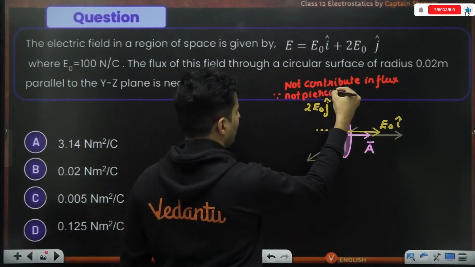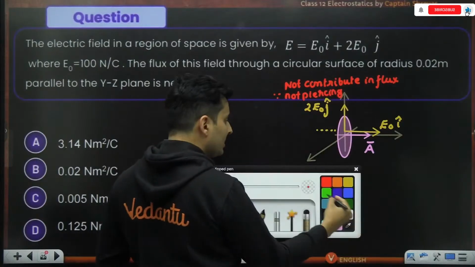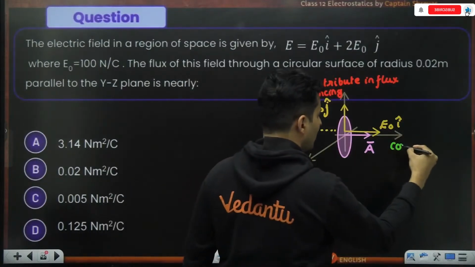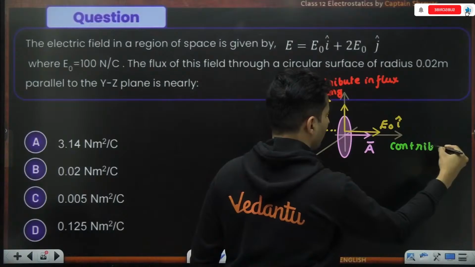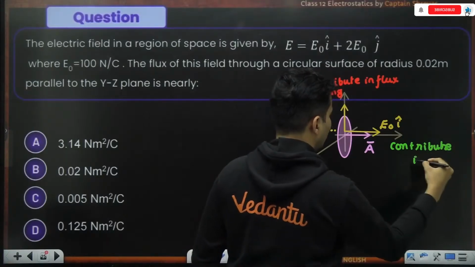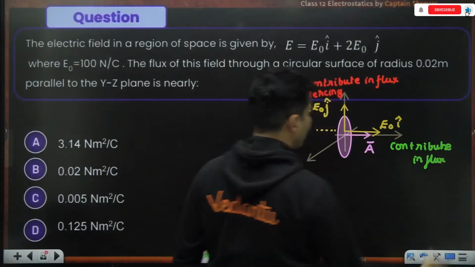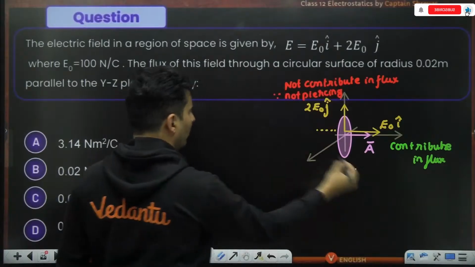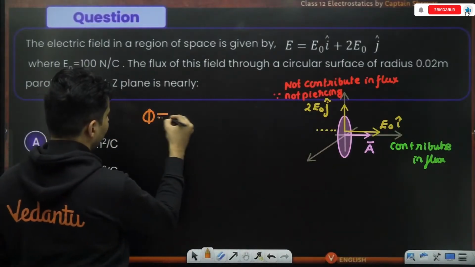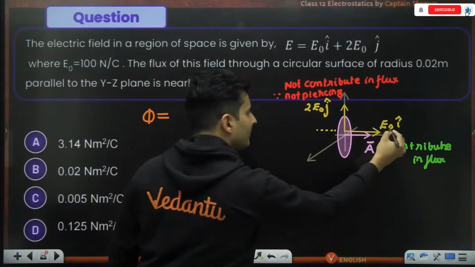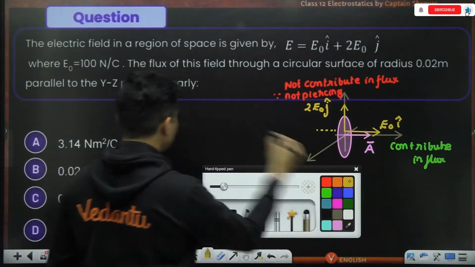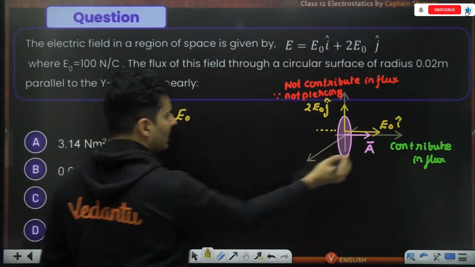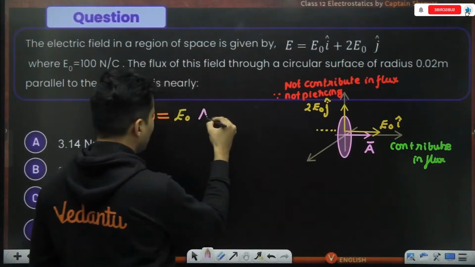But this will contribute in the particular flux calculation. So once I want to calculate the flux, this field E naught is exactly in the same direction as that of the area vector.